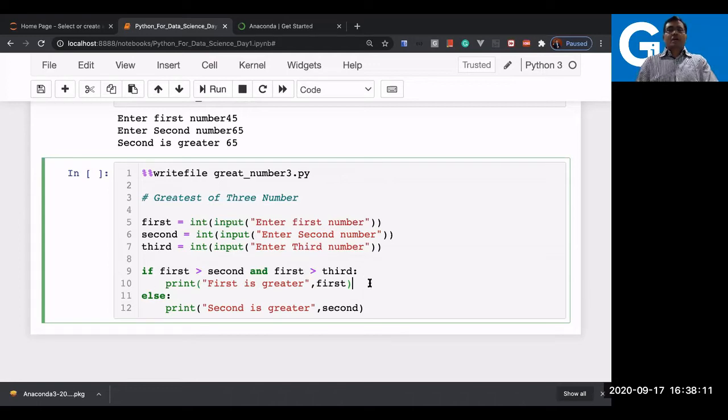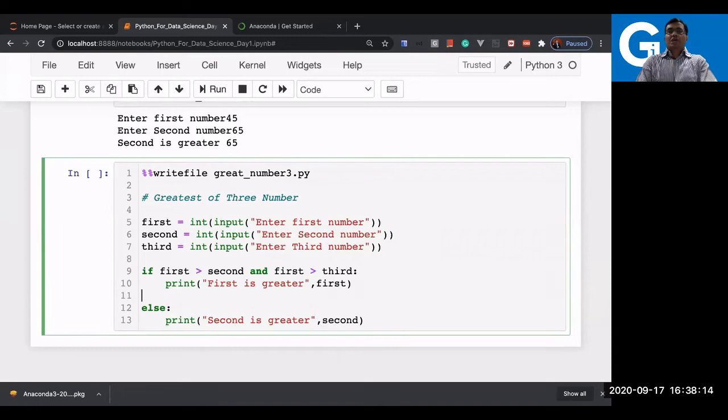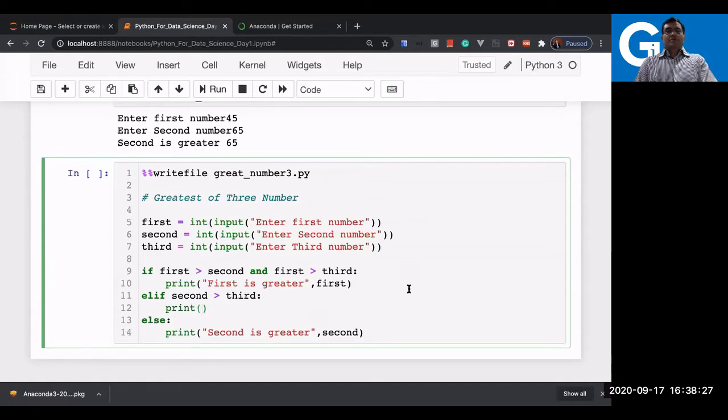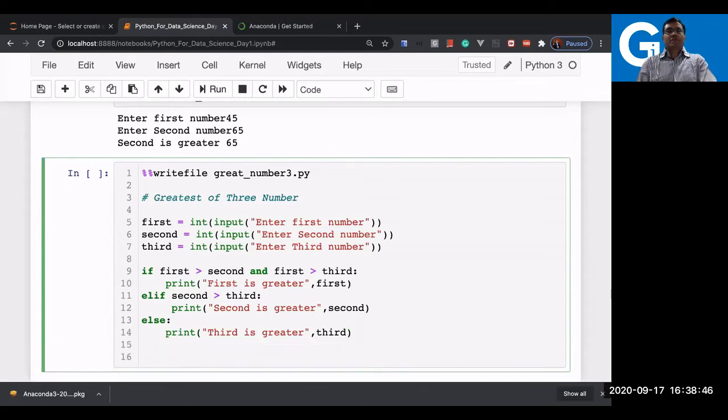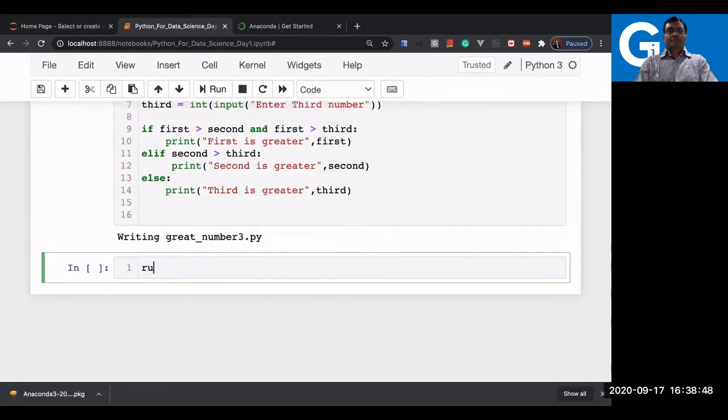But here you can have one more if, that is else if, that we can say here elif. Elif second is greater than third, then print second is greater, right? So let me copy this. Then second is greater, else third is greater here. Very simple. And now I just save this file and run it.